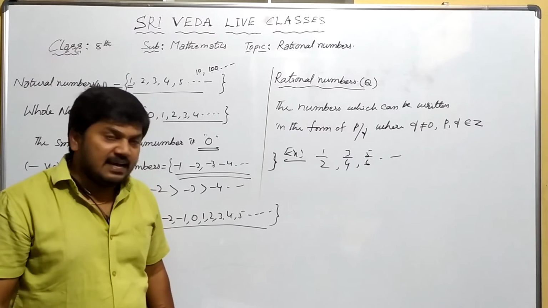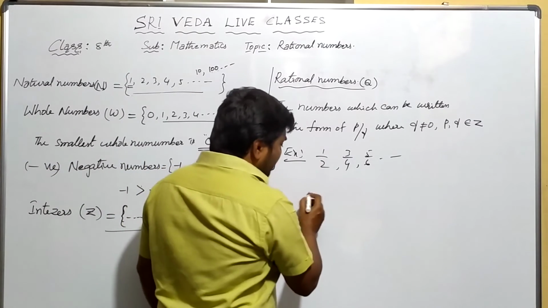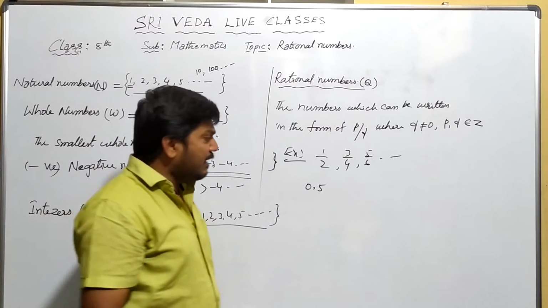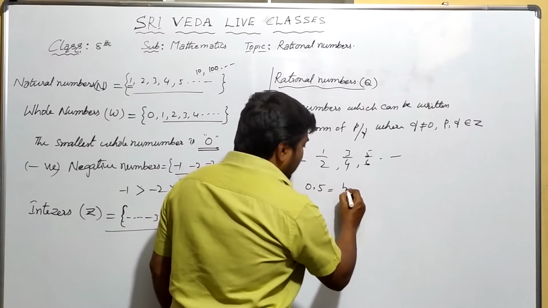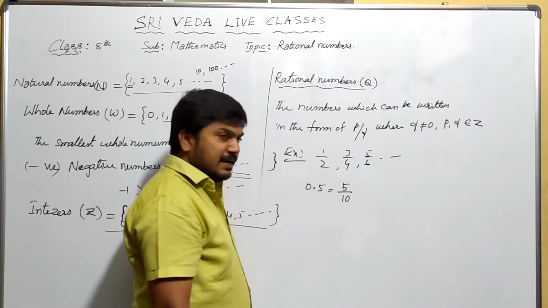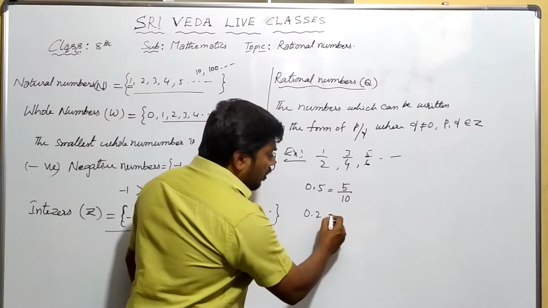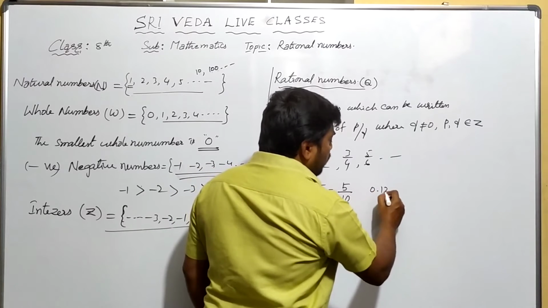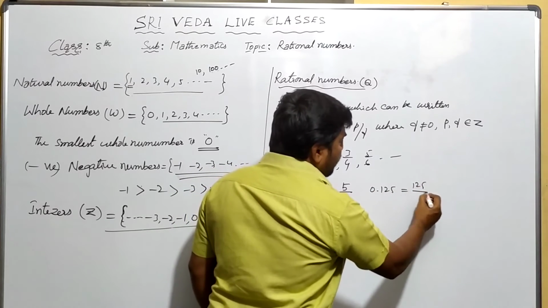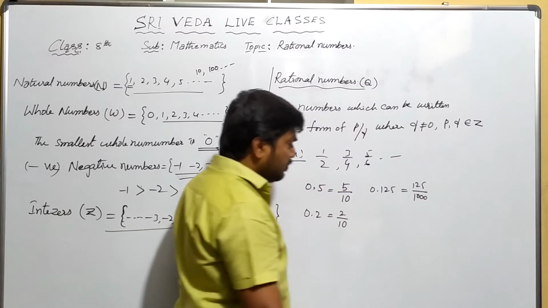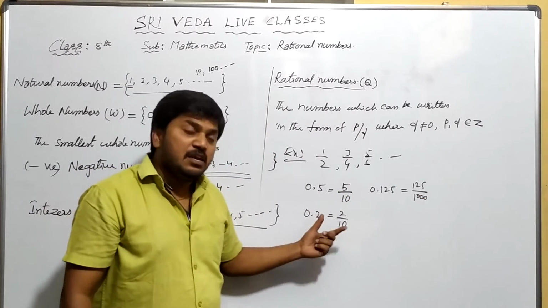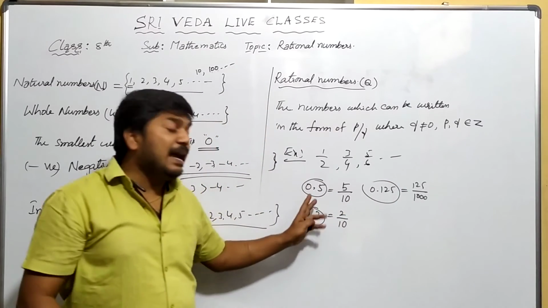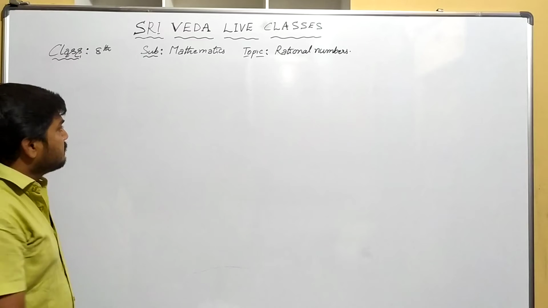Right? And one more thing is that sometimes you may write decimals, like 0.5. How can you write 0.5? We can write it as 5 by 10, right? Next, 0.2, how can you write it? 2 by 10, right? Next, 0.125, how can you write it? 125 by 1000, right? Understood now? Just observe these decimals. These decimals we can also express in the form of P by Q.